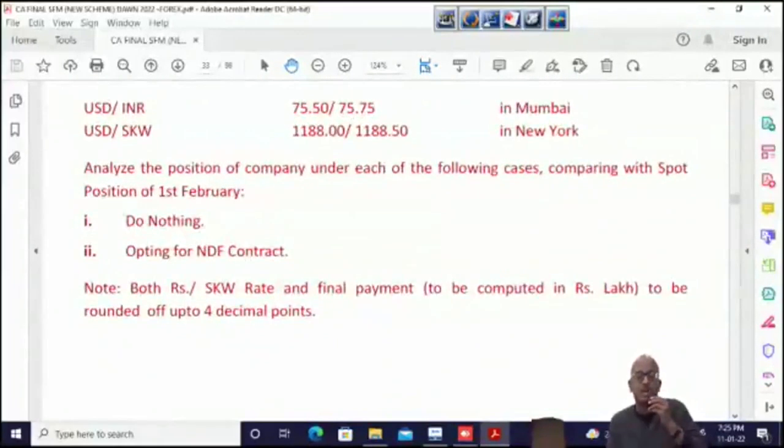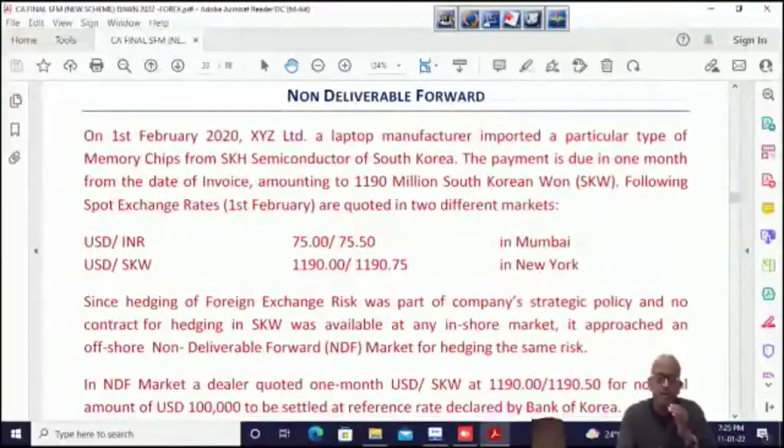Analyze the position of the company under each of the following cases, comparing with spot position on 1st Feb. Number 1, do nothing. If we do nothing, then compared to 1st Feb, what is the gain or loss? 1st Feb is the reference point. 1st Feb, what would have been the rupee outflow? Let's calculate. On 1st Feb, the cross rate of buying SKW, rupee per SKW ask rate is 75.5 by 1190, and you have to pay 1190 million.